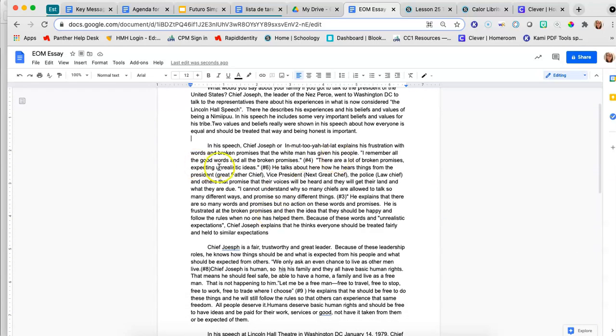Please make sure that you submit this lovely paragraph form. This is not your final draft, but please submit this in Schoology now under my rough draft of end of module essay.